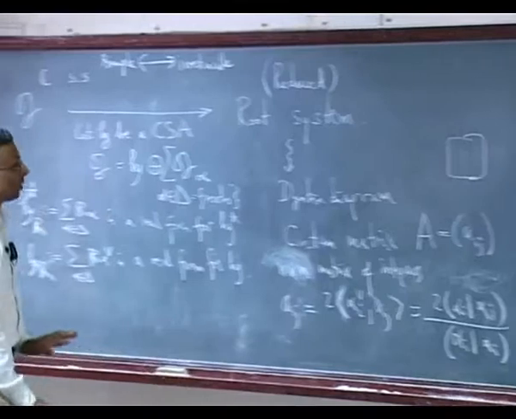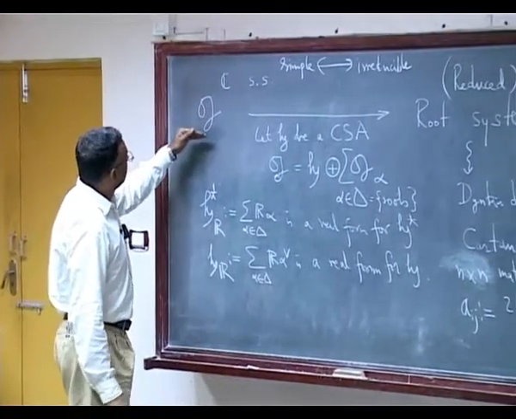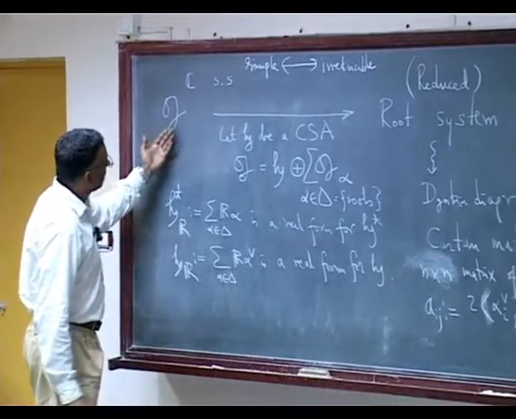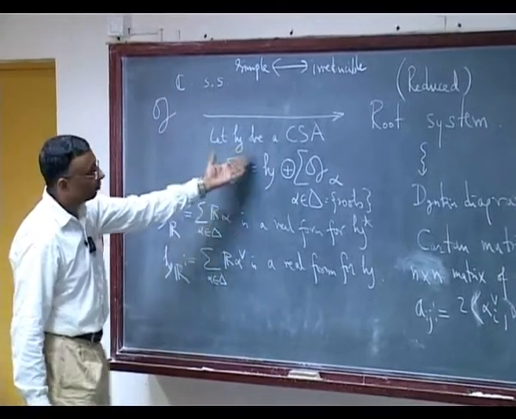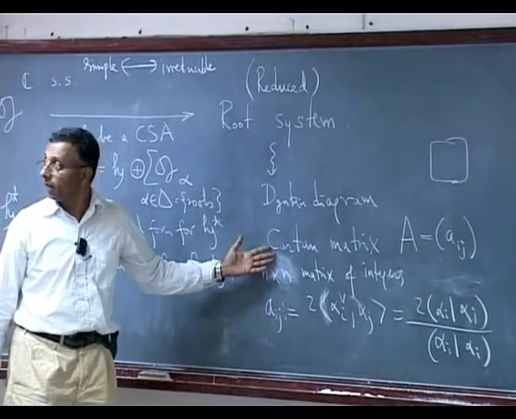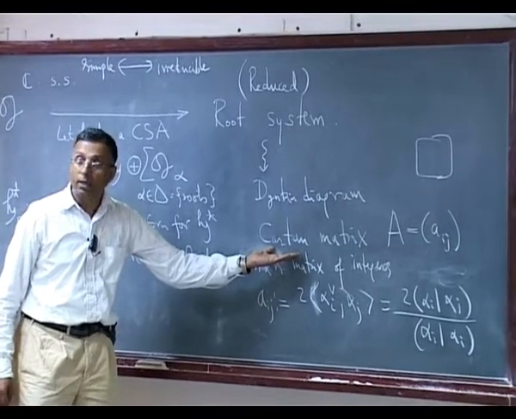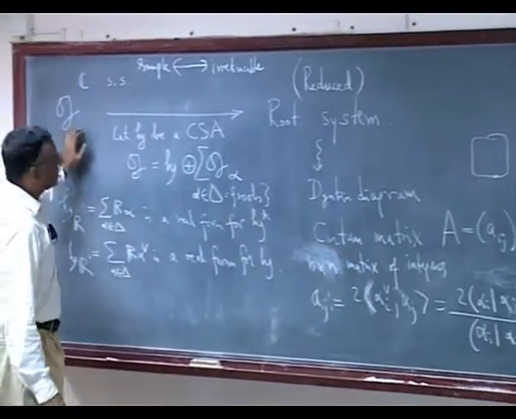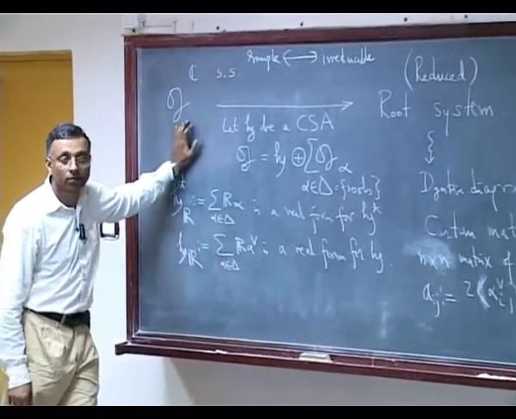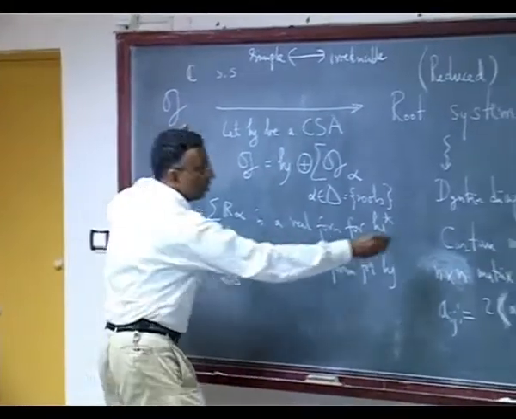Now, let us ask ourselves the question. Look here, I have made a choice and produced something combinatorial, but the remarkable fact is this combinatorial matrix contains all the information about G. You can go backwards.